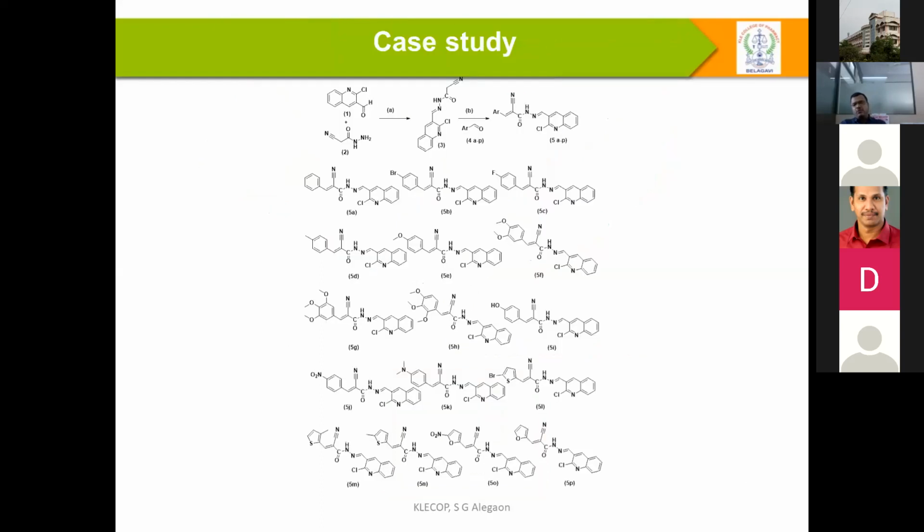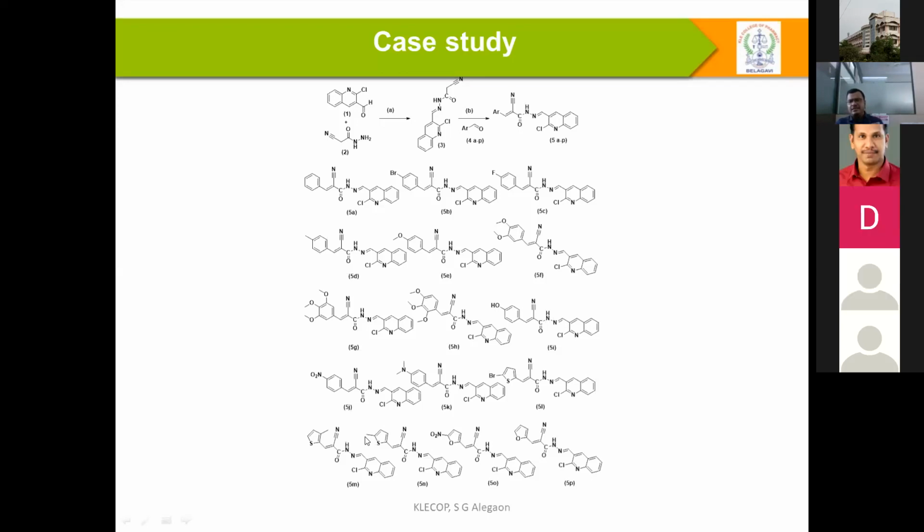Let us examine one example, a case study from last year. We worked on quinoline, which is a bioactive compound, and its known targets already exist. We synthesized a set of compounds, and out of around 15, 16 compounds we were able to isolate properly, they include simple five-membered compounds and heterocyclic compounds, with six-membered and five-membered rings. We collected around 15 to 16 compounds as a pool.